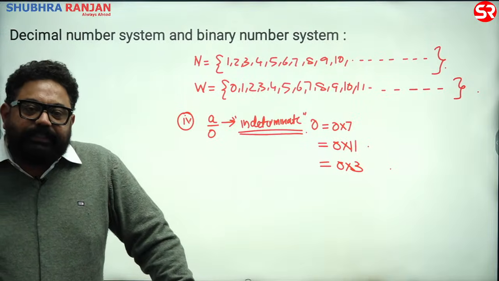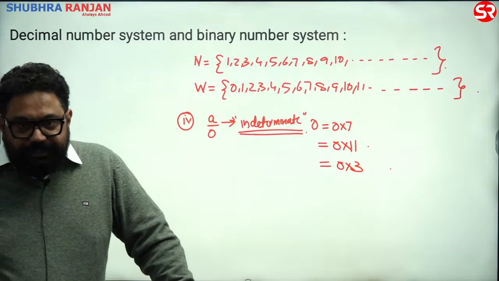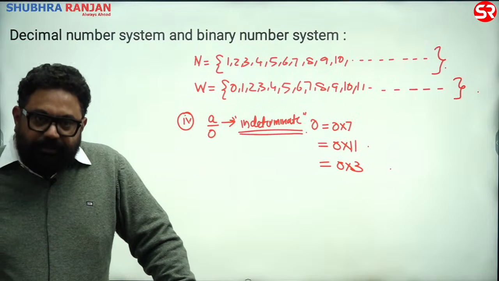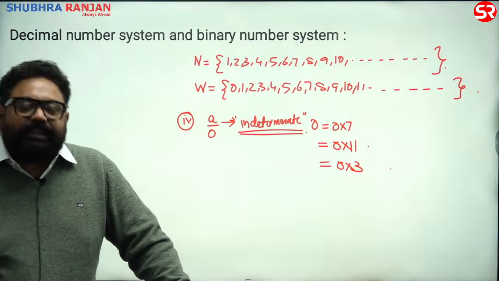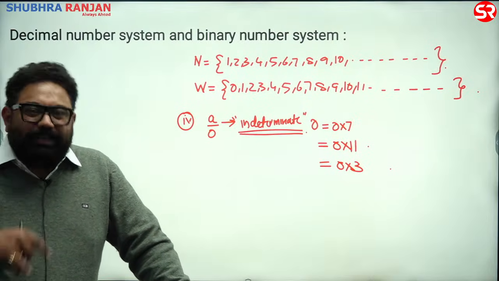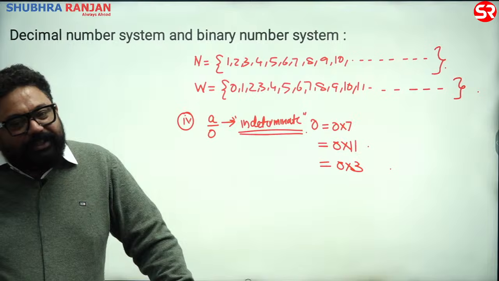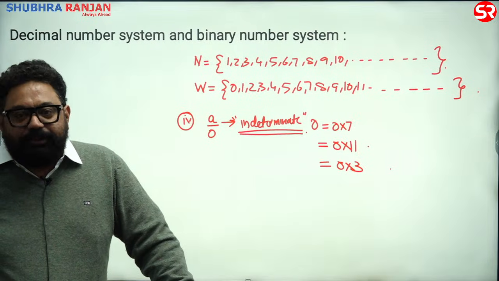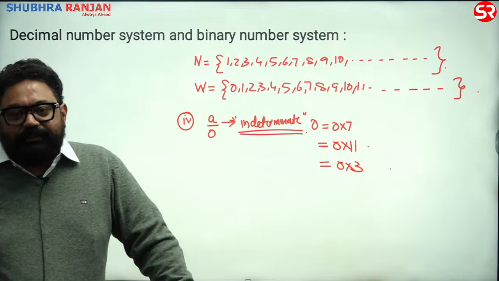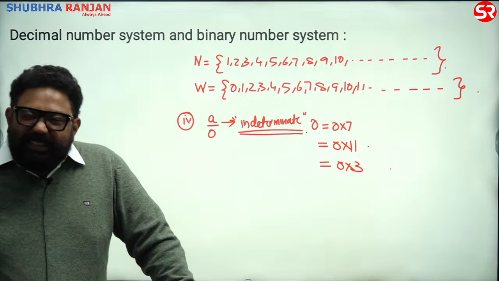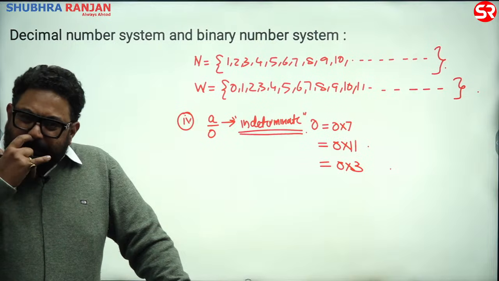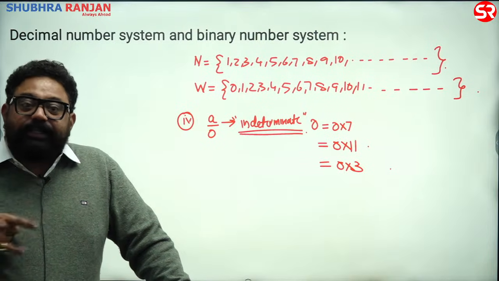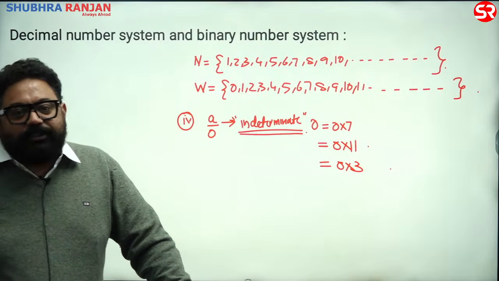Basically they say anything divided by 0 is infinity, which means we cannot measure it. But indeterminate is we cannot find it actually. So infinity was wrong actually. किताबों में infinity नहीं लिखा हुआ, किताबों में indeterminate लिखा हुआ. Most of the teachers actually tell us, and most of the teachers are actually wrong when teaching this. Divided by 0 is indeterminate, right? It cannot be determined actually.